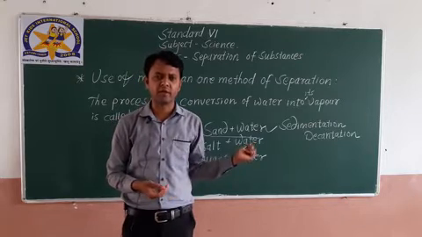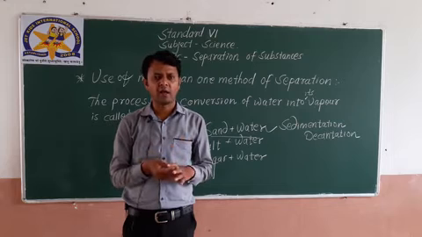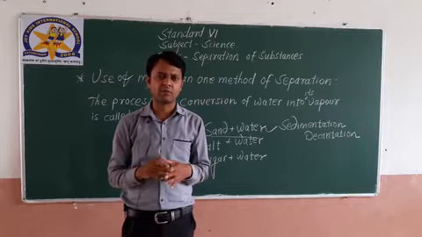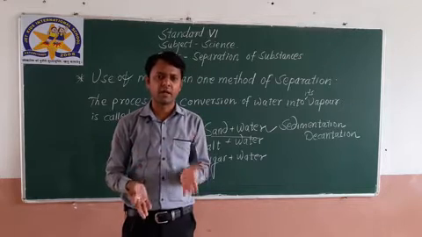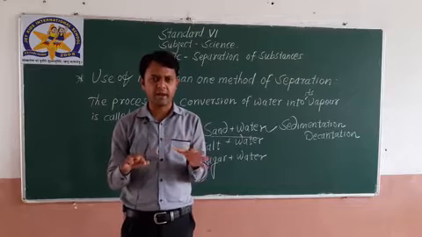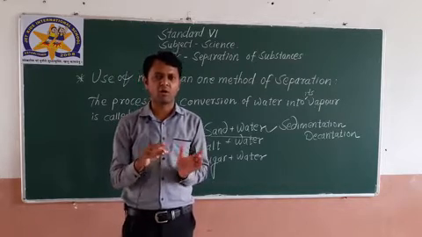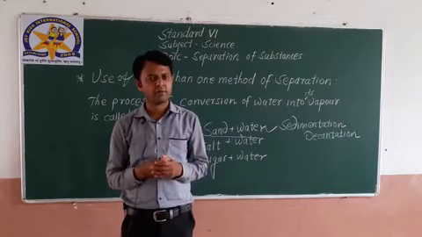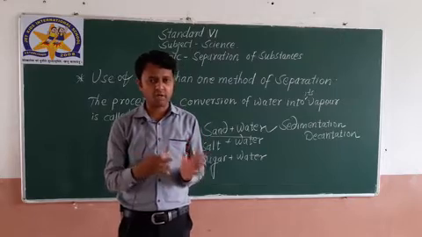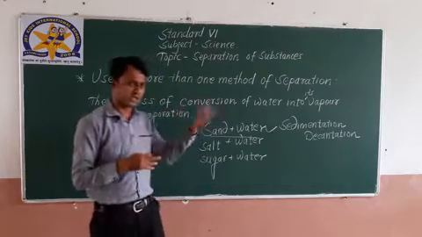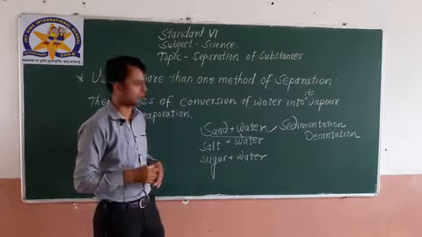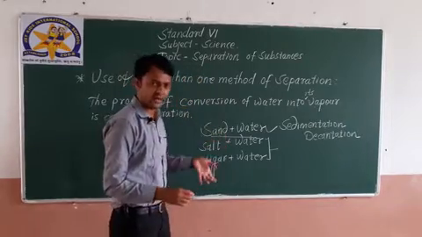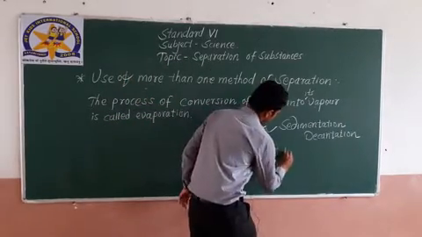Okay, we have to boil the mixture well, and at one stage you will observe that the entire water changes into water vapor and goes up in the air. Whatever remains at the bottom of the flask or the container, that is salt. So by the method of evaporation, we separated salt and water. The same method we can apply with sugar and water as well. So in these two examples, we can separate the substances using the method of evaporation.